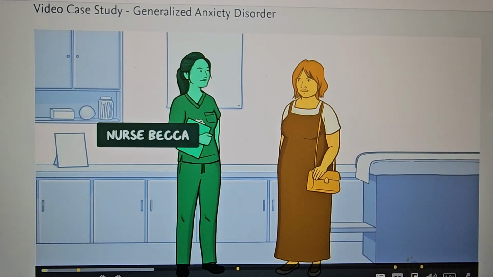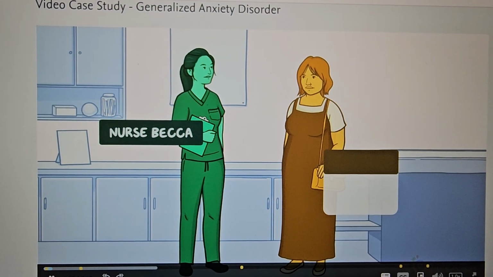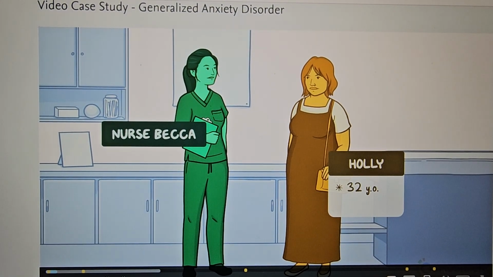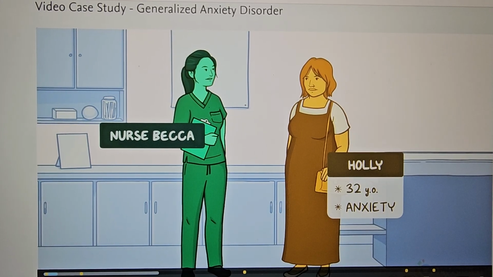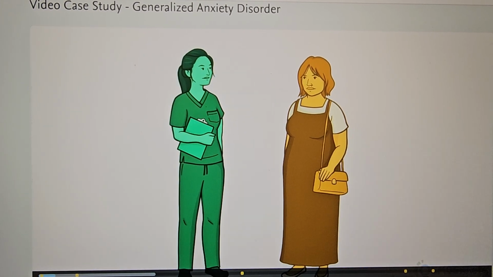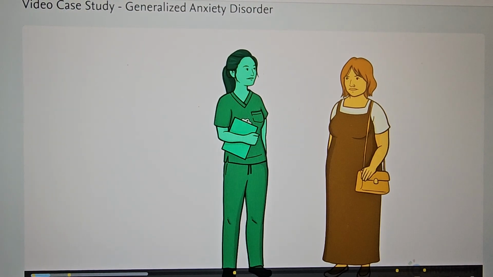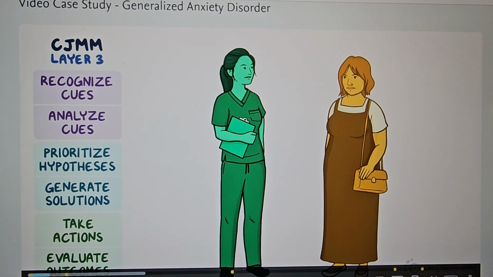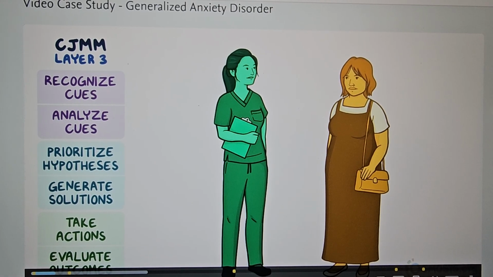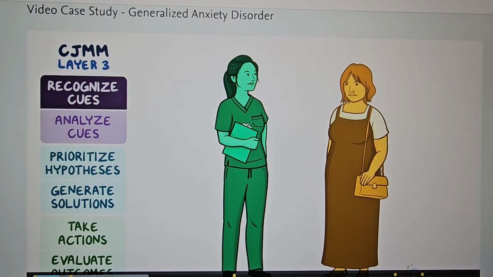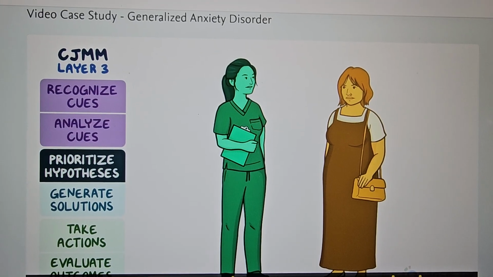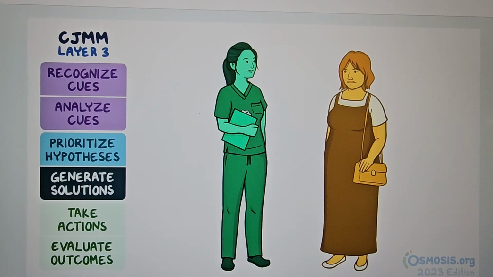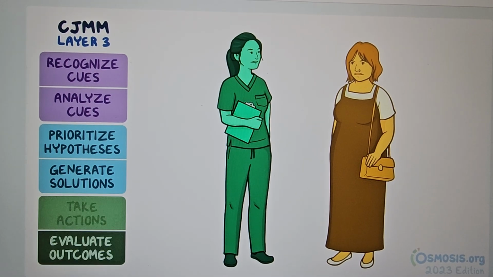Nurse Becca works in a family practice clinic and is caring for Holly, a 32-year-old who presents with anxiety. After settling Holly in the room, Nurse Becca goes through the steps of the clinical judgment measurement model to make clinical decisions about Holly's care by recognizing and analyzing cues, prioritizing hypotheses, generating solutions, taking action, and evaluating outcomes.